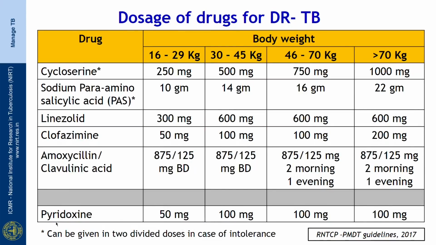This chart again shows the drugs that are used for treating the drug resistant tuberculosis like cycloserine, PAS, linezolid, clofazimine and amoxicillin, the dosages according to the different type of weight bands. So, pyridoxine is usually given along with the drugs used to treat drug resistant tuberculosis to avoid peripheral neuropathy, which is a side effect of certain drugs like isoniazid and linezolid.